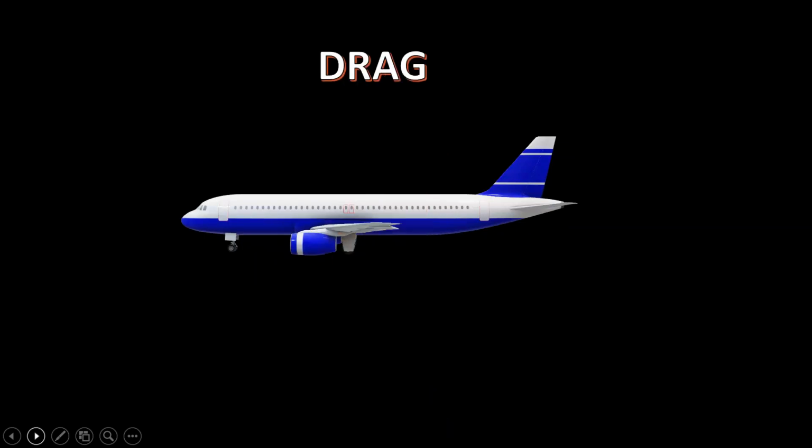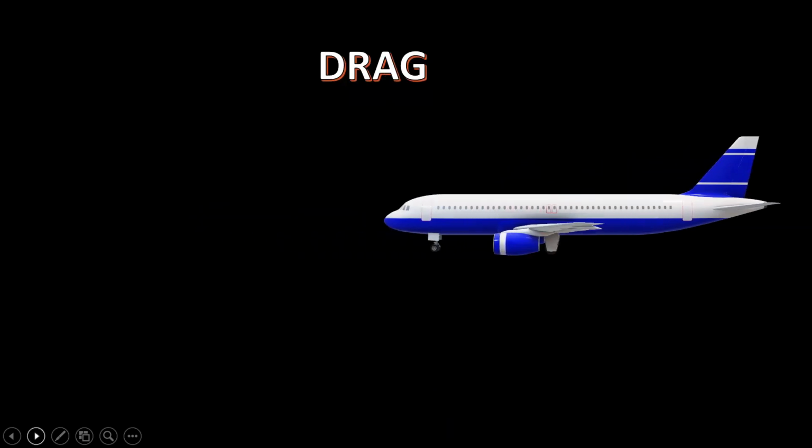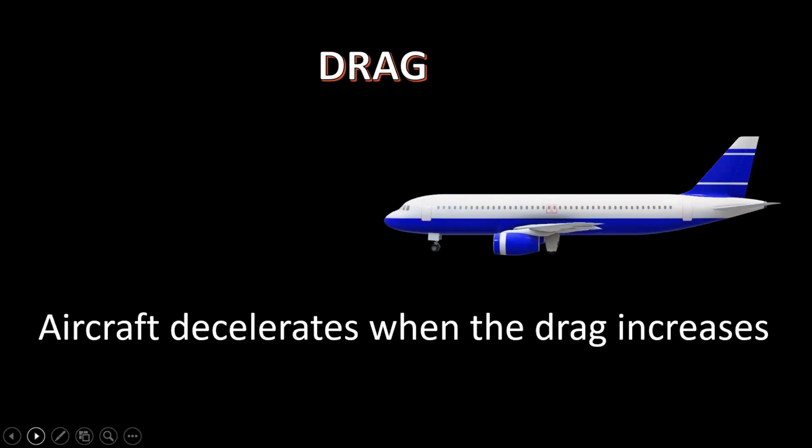This is the drag force. Aircraft is drawn back by the drag. That is, aircraft decelerates when the drag increases.